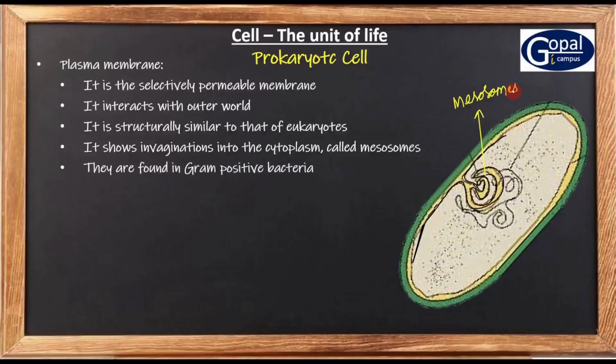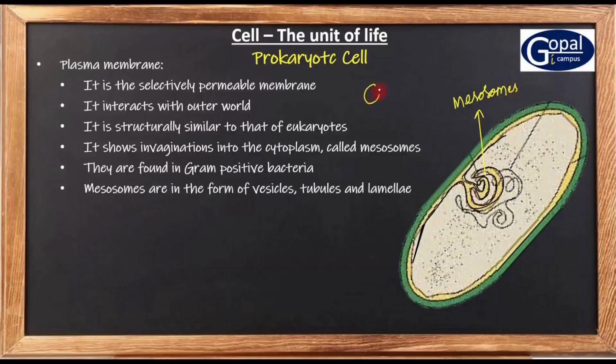So these mesosomes are in the form of vesicles, tubules, and lamellae. What are vesicles? Small sac-like structures. So they are called vesicles. Tubules are the branched structures. Lamellae means plate-like structures. All these are seen in the mesosomes.